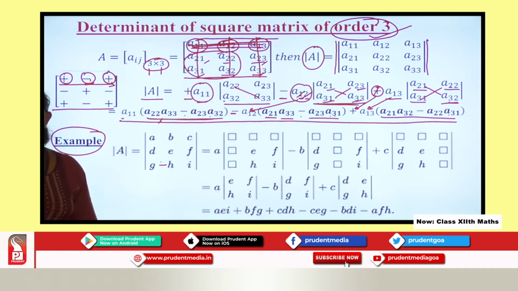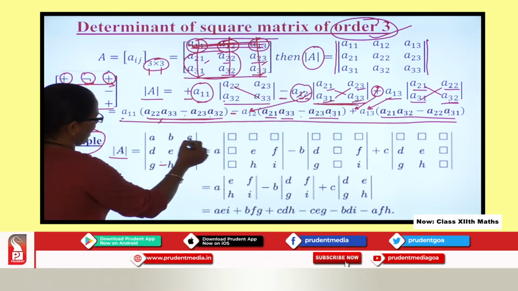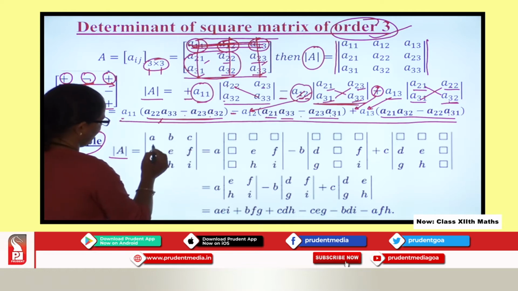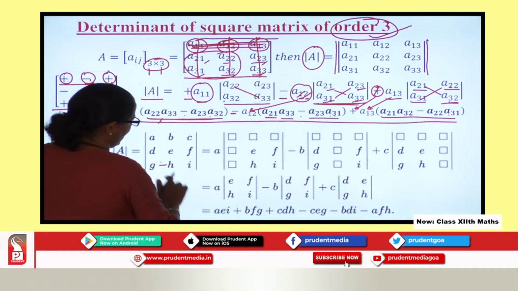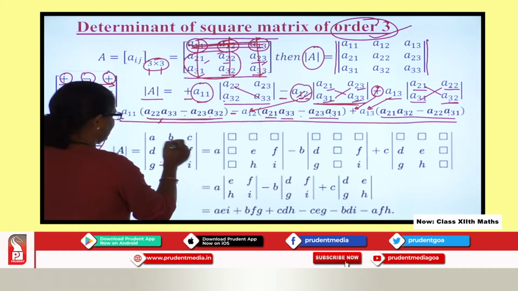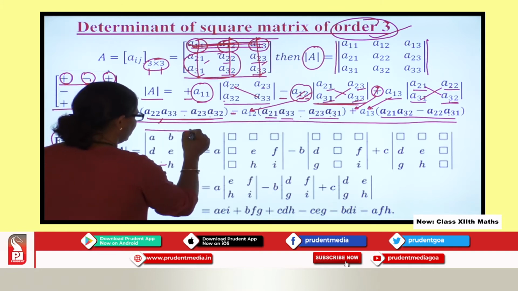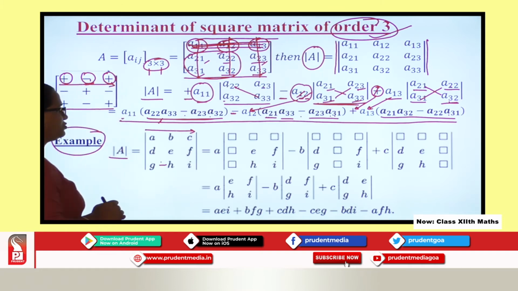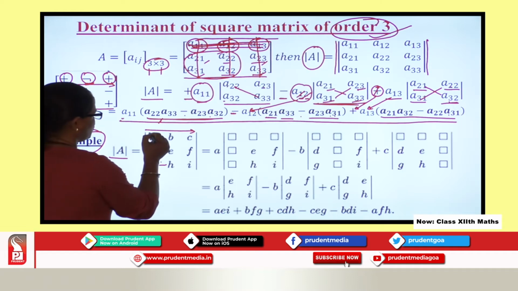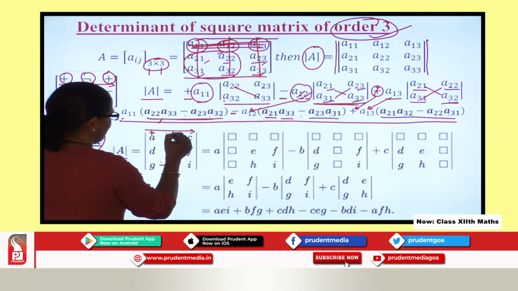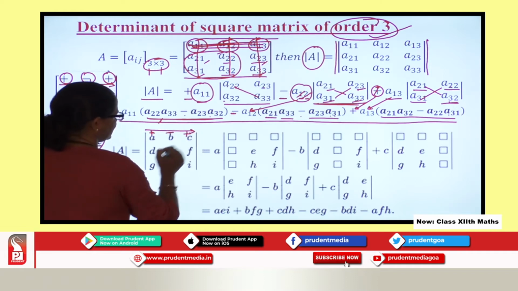Now when you talk about example over here, see, when I find determinant value, I can take any elements over here. See, when I take element, I have A, B, C, D, E, F, G, H, I. So I want to find determinant and I am expanding along the first row. So when I say first row, it is plus, minus, plus, right?